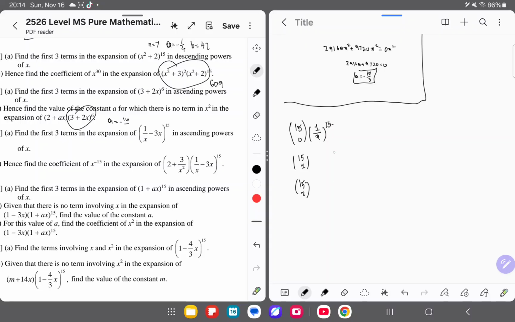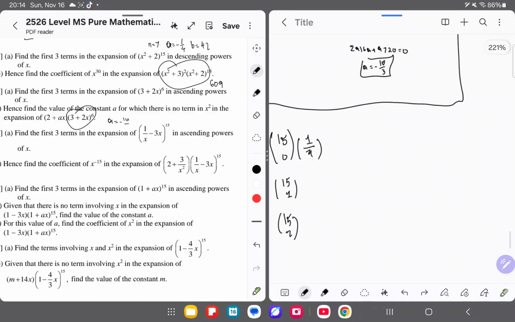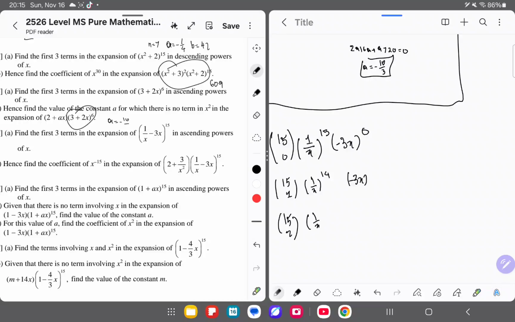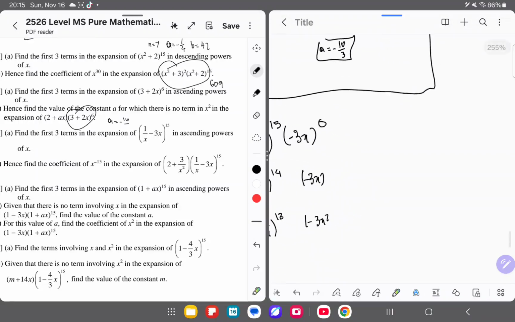Here it will be 15, and over here it will be 0, and then this decreases by 1 and this increases by 1.